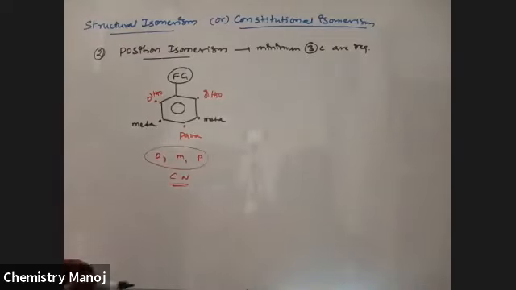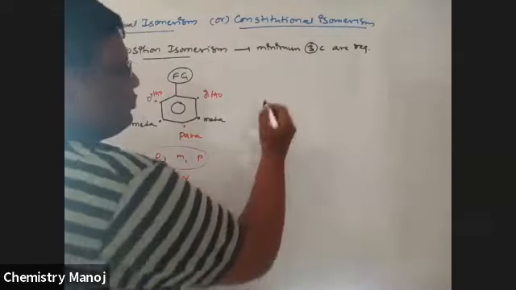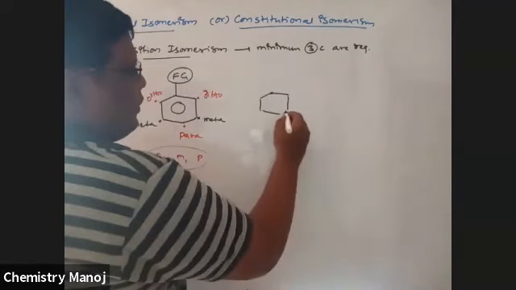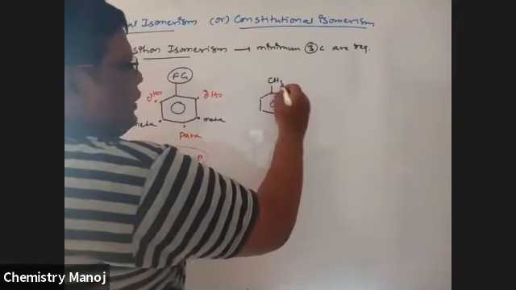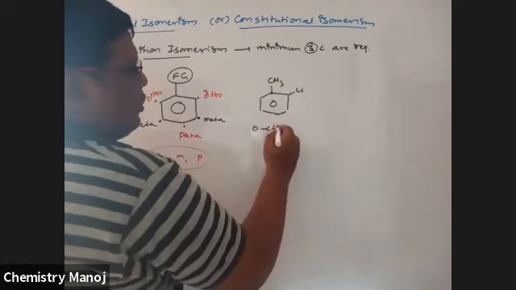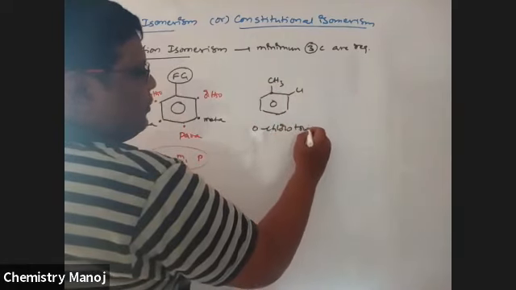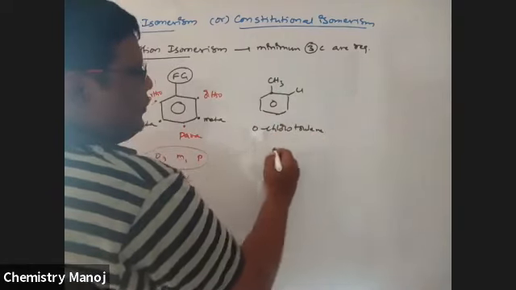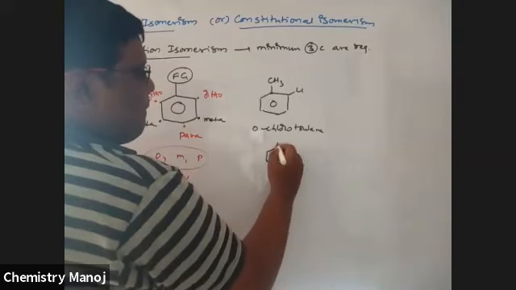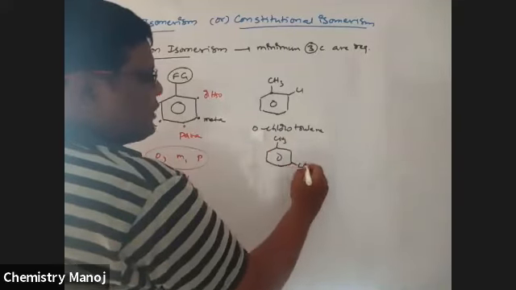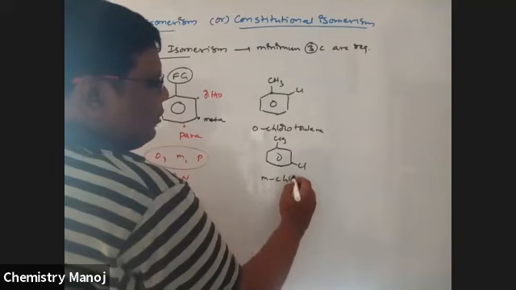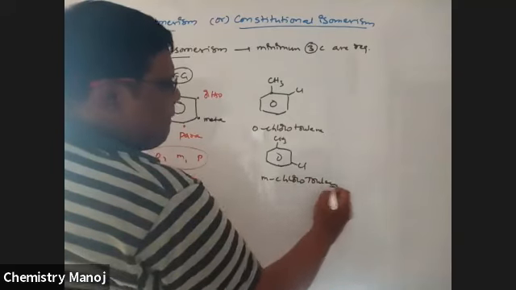And now I'm writing the common names here. It is toluene, it is chloro: orthochlorotoluene. Next, it is methyl group, it is chloro: metachlorotoluene.